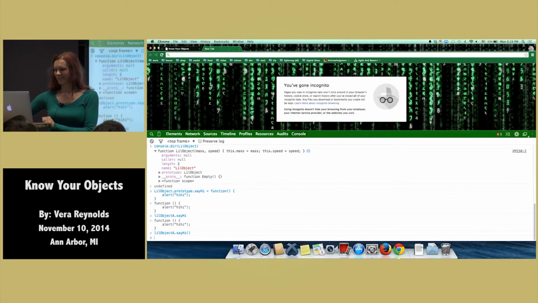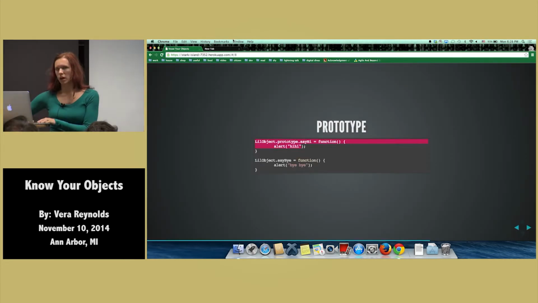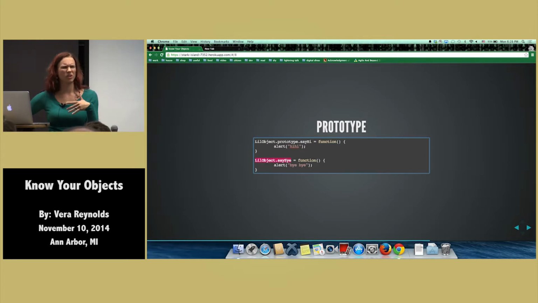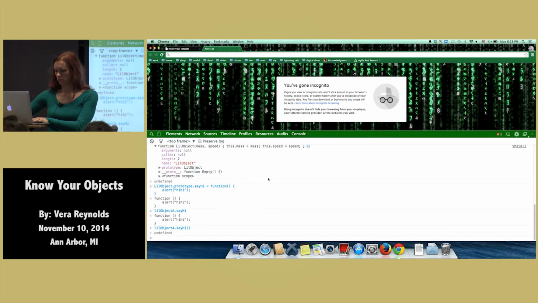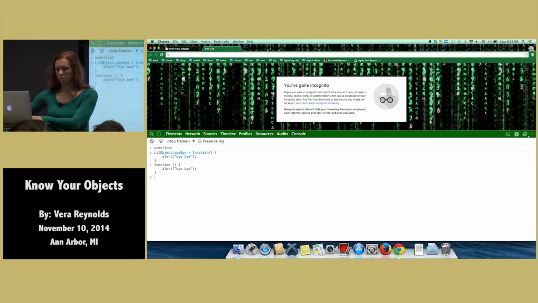Hello. Okay? Well, one question I had was, all right, so why would I put that in the prototype, right? Why wouldn't I just define it on the function? We used it to create the object, so it should inherit it. You would think, maybe? Let's try it. Clear it a little bit. All right? So just do the same thing we did before, but we'll call the say by function. And there's an error. So what's happening here?